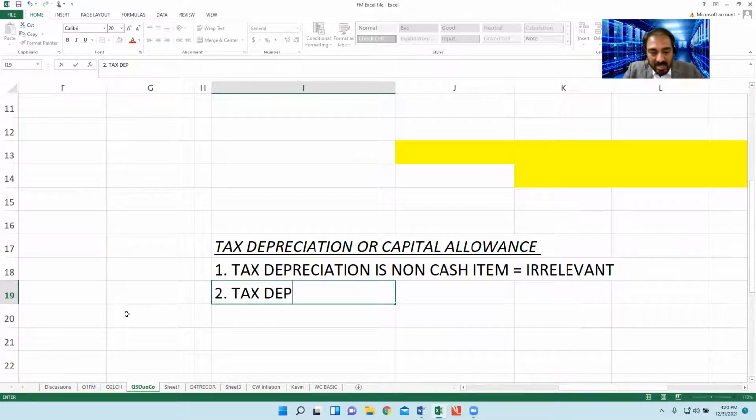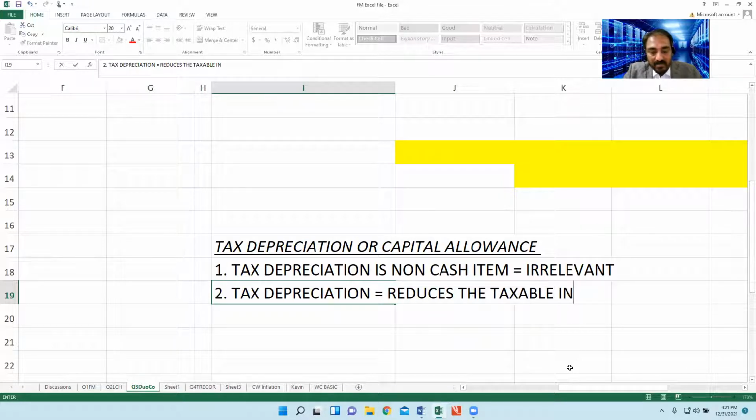Tax depreciation reduces or declines the taxable income. So if the tax authority allows the depreciation of the machine, this means our taxable income will reduce.